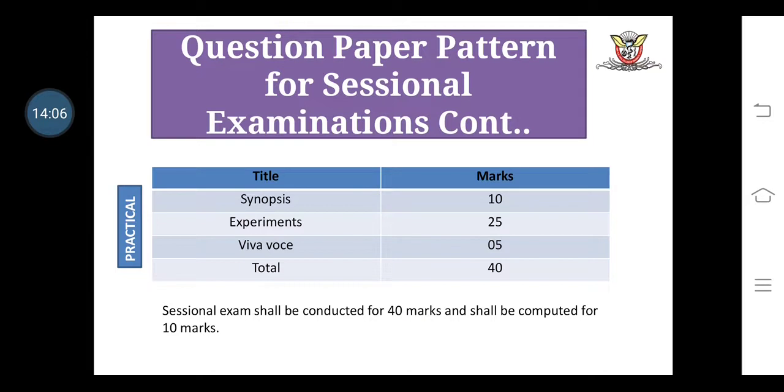So the practical question pattern consists of 3 main types. First one is the synopsis, which consists of 10 marks. Experiment consists of 25 marks. Viva consists of 5 marks. So total marks from the practical in a sessional point of view is 14 marks. And we already discussed the practical examination having 10 marks, but according to the PCI, we conduct the sessional of the practical at 14 marks, and those 14 marks shall be computed for the 10 marks.